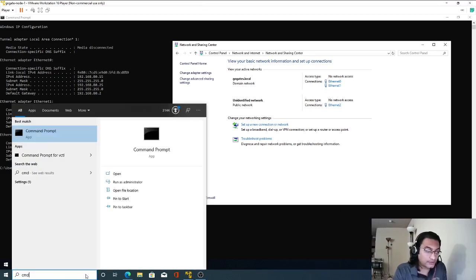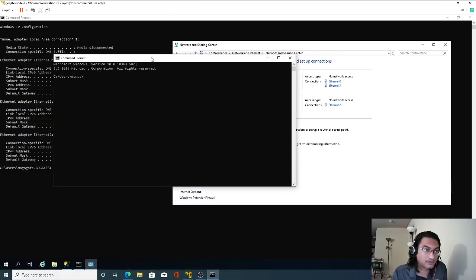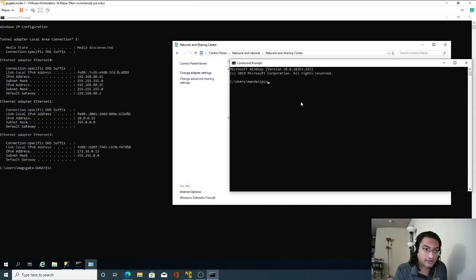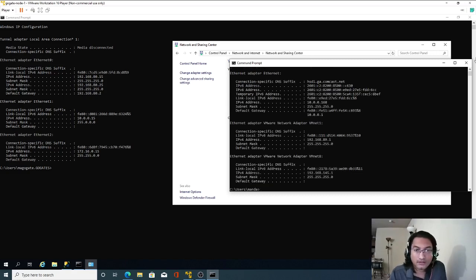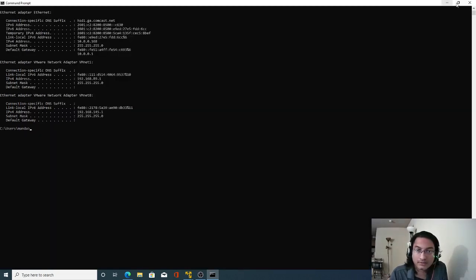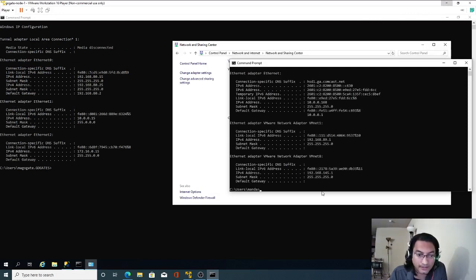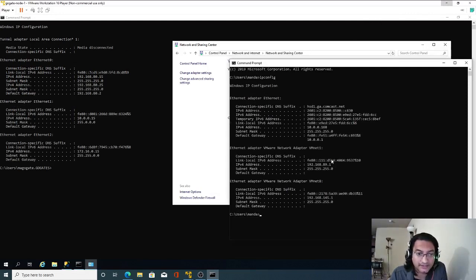Now, if I open my command prompt and type ipconfig, and compare the IP address range, it is 192.168.145.1. So this is my IP, and 192.168.89.1. This is the range.